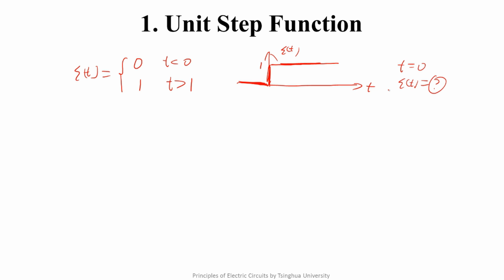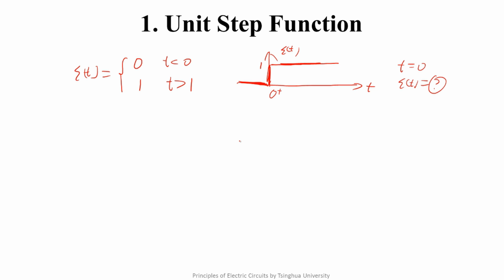This definition expression doesn't answer this question. There are different definitions in different textbooks, and we won't discuss it in detail anymore. We need to point out that we are often interested in the value when t is greater than 0 plus. So we just need to know when t is greater than 0 plus, epsilon(t) equals 1. So there's no question for solving circuits.